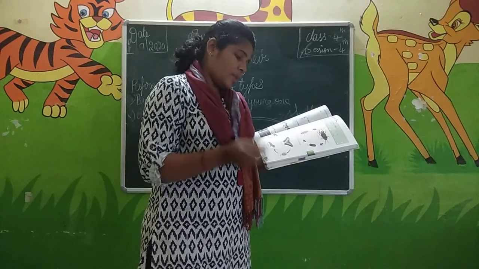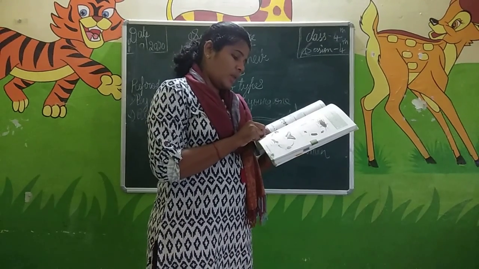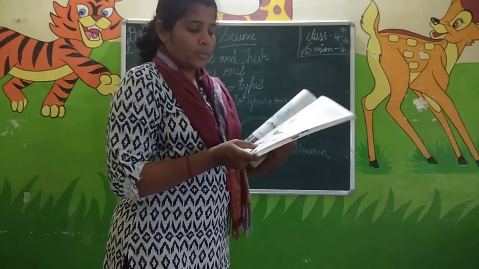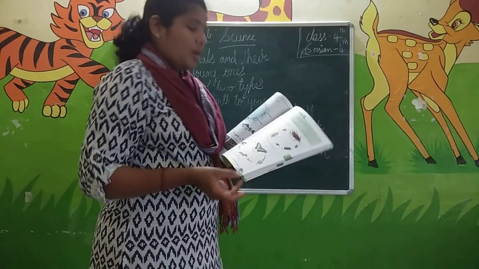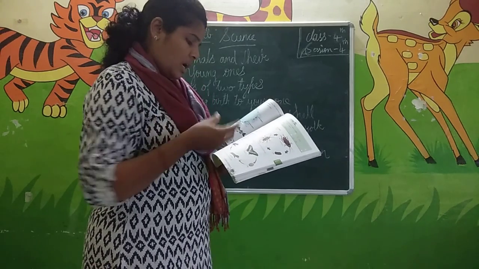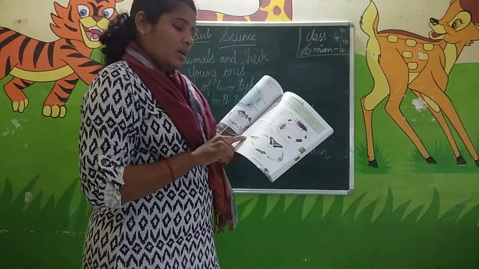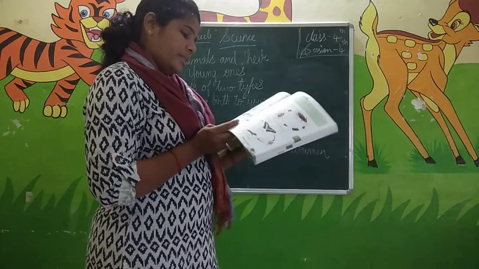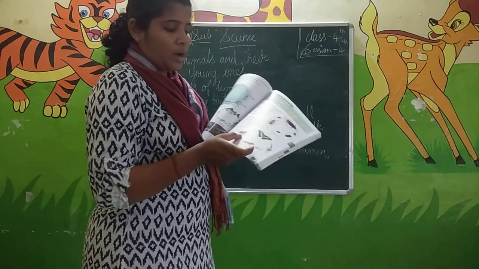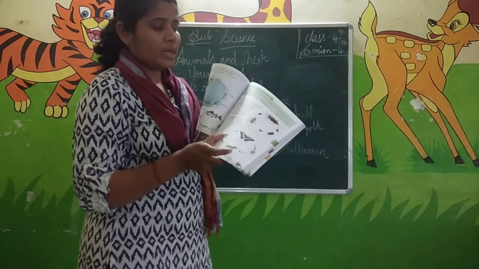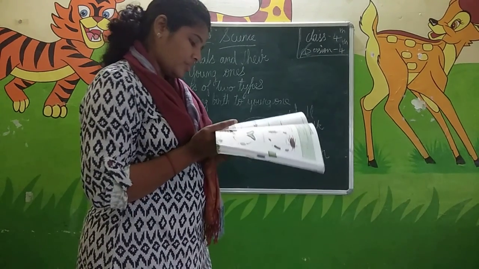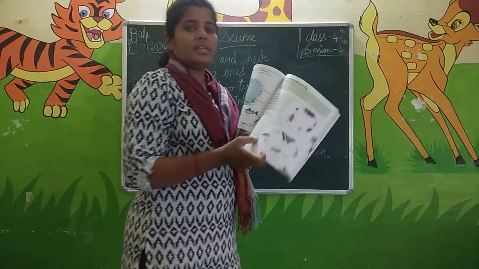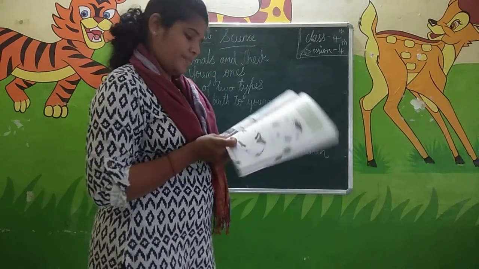After some time, the caterpillar stops eating and forms a covering called cocoon around its body. At this stage, it is called pupa. This is the resting stage in the life cycle of the butterfly.